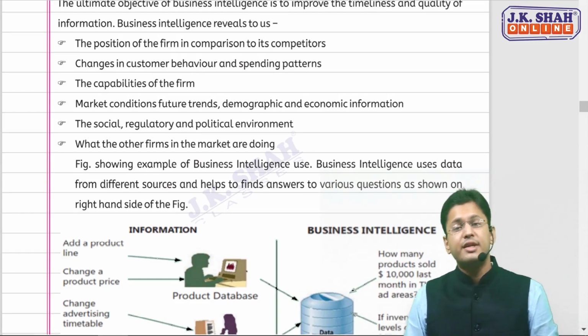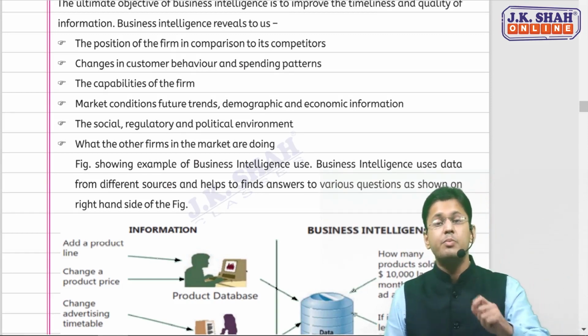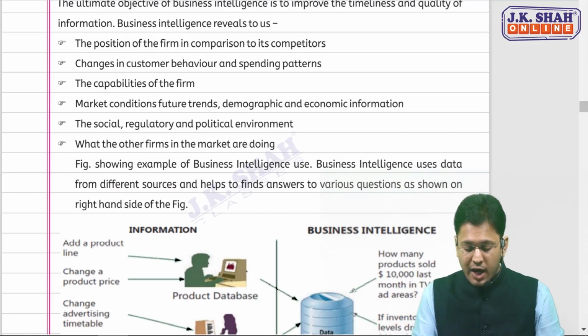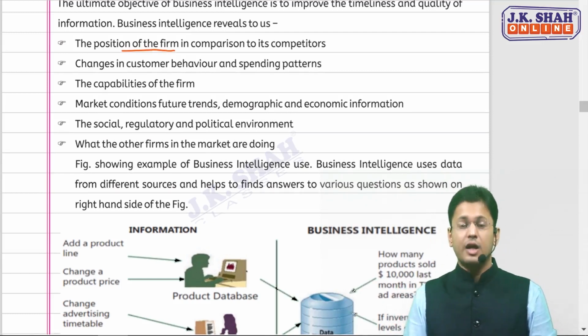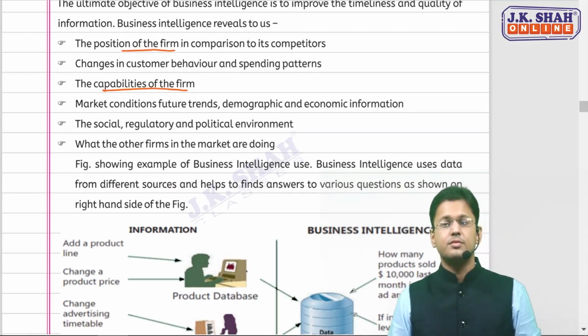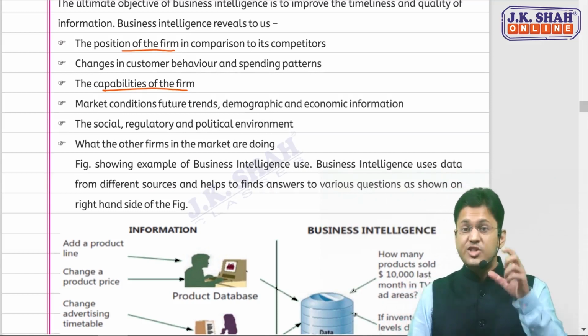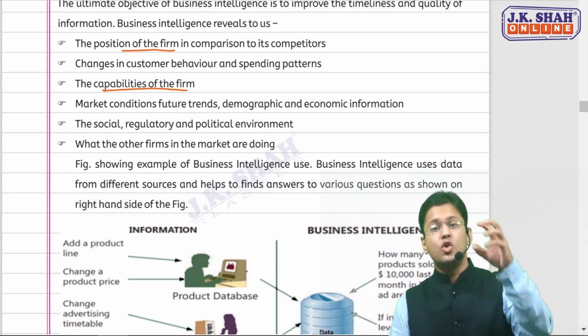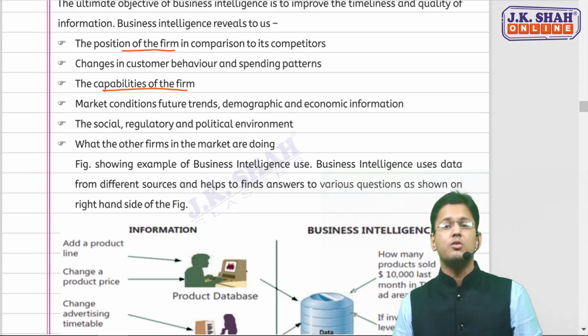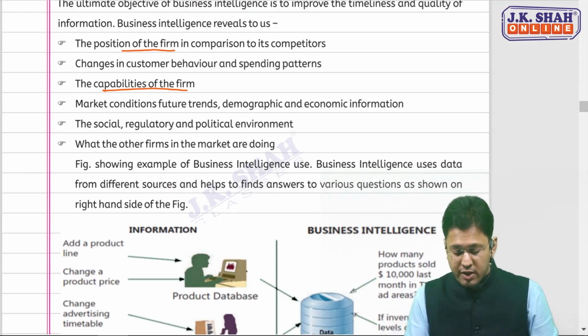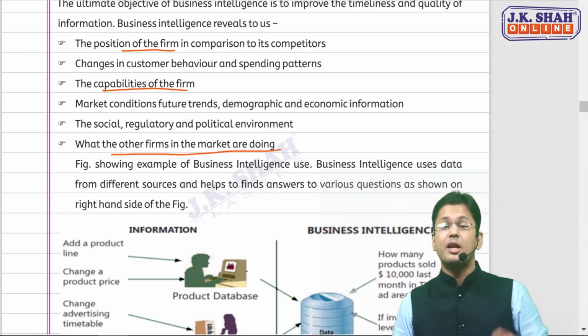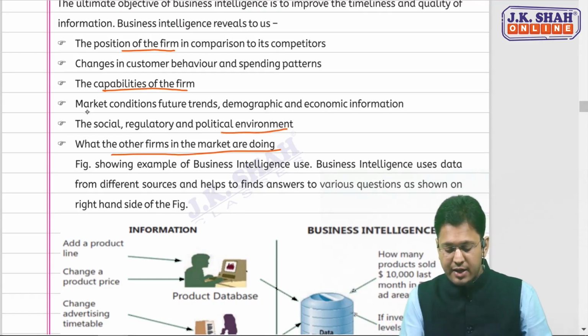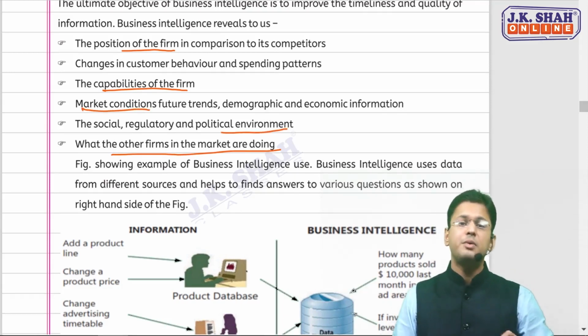Reason why we need it? Because this will help us in knowing our position, our capabilities. You can check what your position is as compared to your competitor, what your capability is, and what other firms are doing in the market. You'll analyze and get information about what the market is behaving like, what the market conditions are, and what the environment is like.